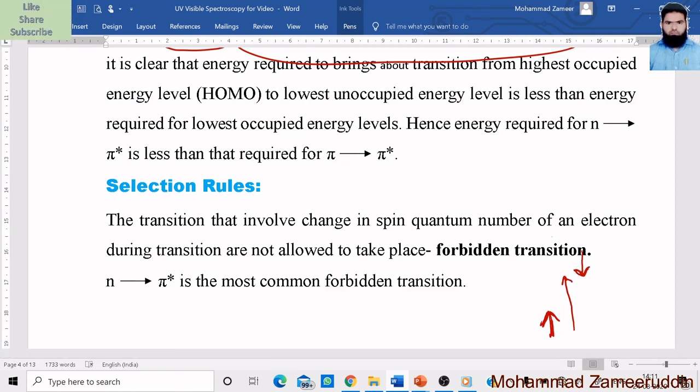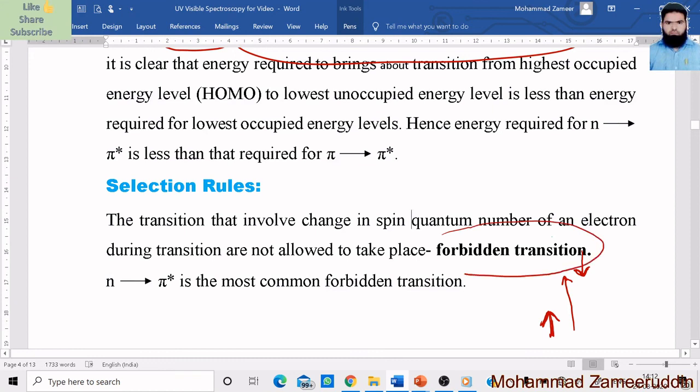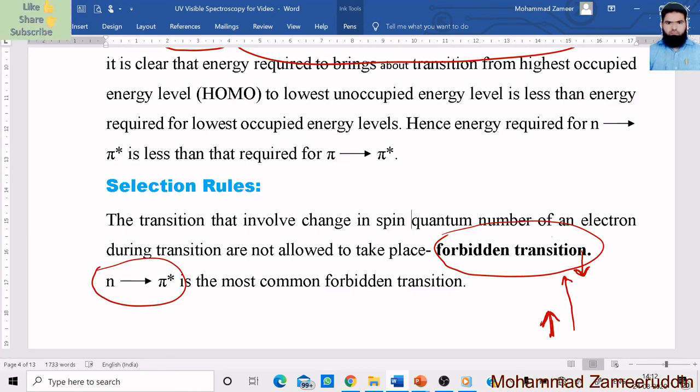Then this type of transition is not allowed, and this is called a forbidden transition. Now in most cases, n to pi asterisk transitions are of the forbidden type. n means non-bonding electron to the pi asterisk. So this transition is sometimes forbidden, not allowed to take place.